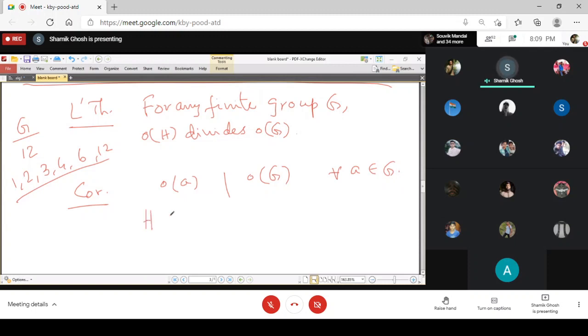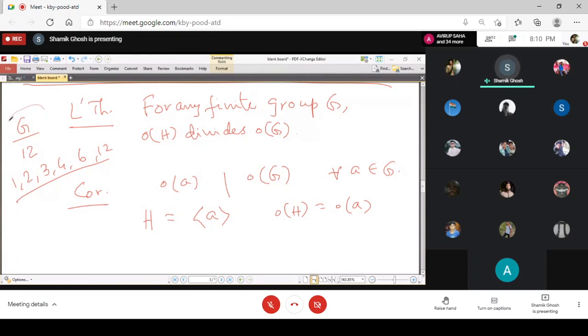If we consider the cyclic subgroup H generated by a, then the order of a cyclic group is equal to the order of its generator. So order of H is equal to order of a. By Lagrange's theorem, order of H divides order of G, and therefore order of a divides order of G. So for every element, its order is a factor of the order of the group.